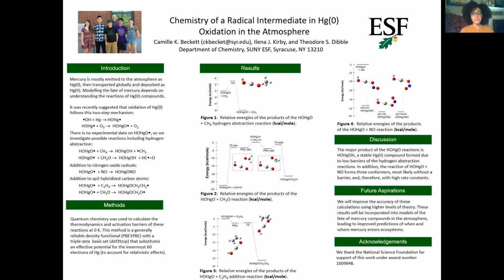The significance of this work is that HO-HgO will rapidly form HgOH2, a thermally stable mercury 2 compound. As neither HO-HgO nor HgOH2 have been detected in the gas phase, even in the laboratory, this work shows the power of computational chemistry for investigating atmospheric chemistry.